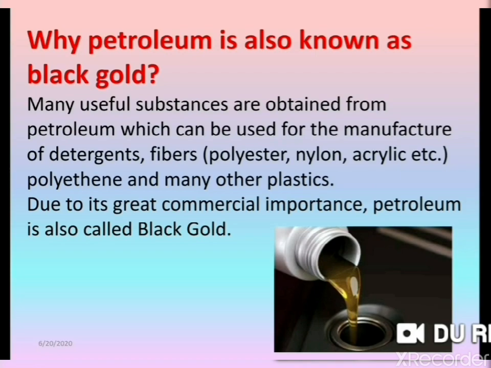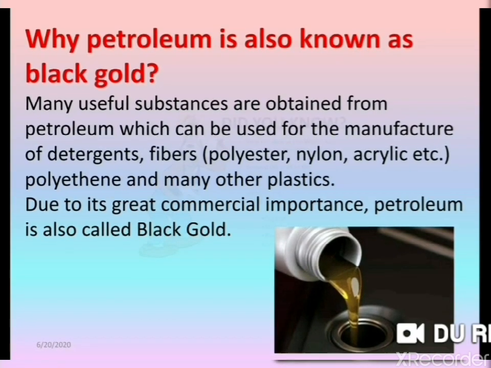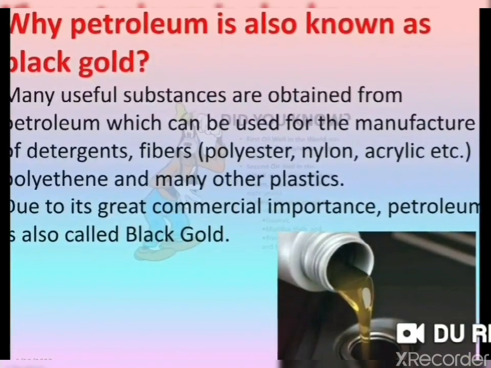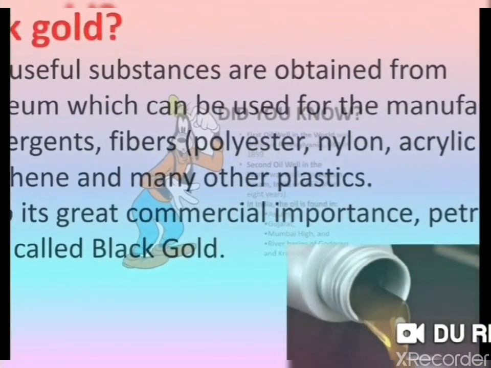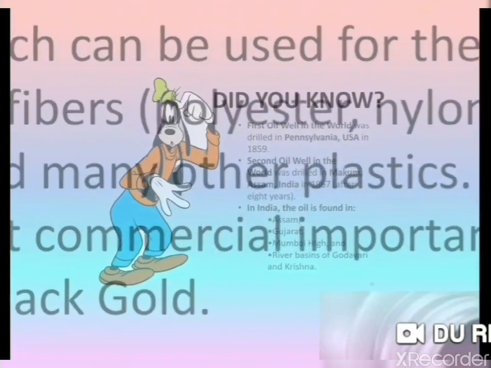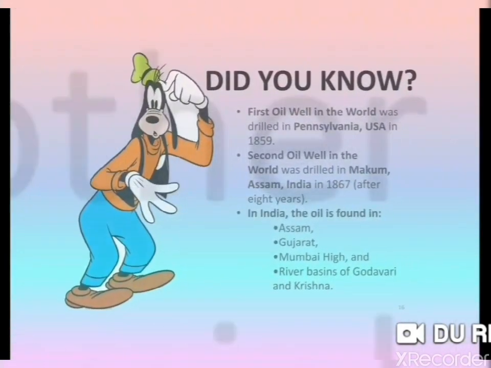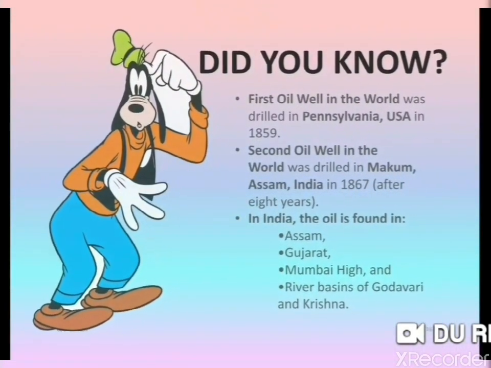Due to its great commercial importance, petroleum is also called black gold. This is a very important thing to know, that petroleum is also called black gold.